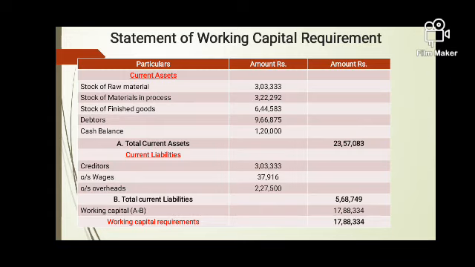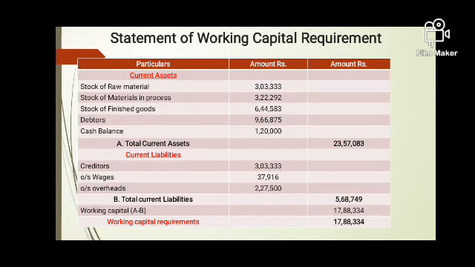Raw material in stock is 3,03,333. WIP 3,22,292 rupees. Stock of finished goods 6,44,583 rupees. Debtors comes to 9,66,875, and the cash is also part of current assets, and that comes to 1,20,000. So the total amount blocked by Ritwik Limited in current assets is 23,57,083 rupees. Now from this we will deduct the current liabilities which the company will have to pay within 1 year.